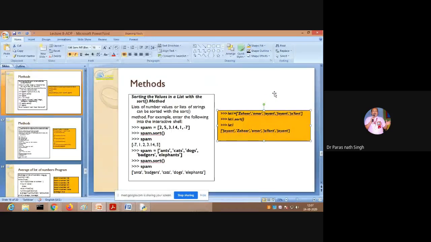Sir, which algorithm have you used in this sort function? It is built-in; we would have to ask the Python developer. Whether they used bubble sort or insertion sort, it is their choice. Sir, I'm thinking merge sort, because its time complexity is the same as merge sort, n log n. No, here the time complexity is discussed for a simple array of strings. In the worst case, the time complexity is taken as n square.